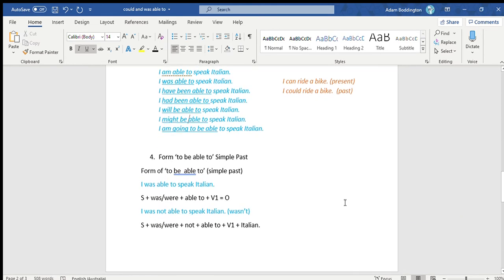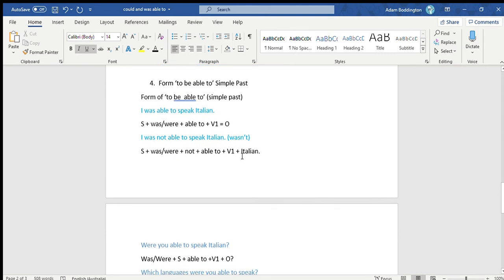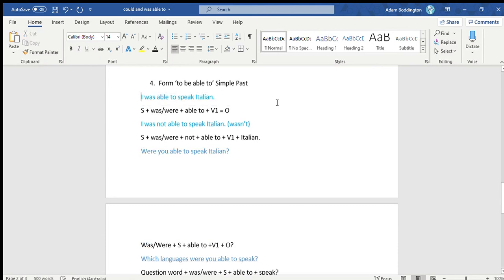All right, it's quite useful language when we're talking about formal writing and also about looking for jobs and applying for jobs. This is quite good knowledge to have, so "could" and "to be able to". So just to finish up, I'm just going to have a quick look at the form of "to be able to". All right, so you can see here I was able to speak Italian.